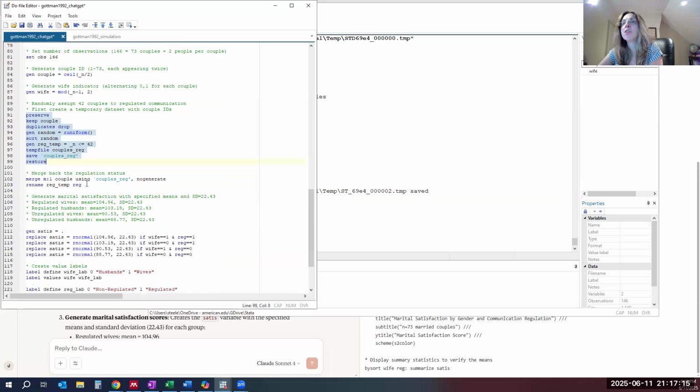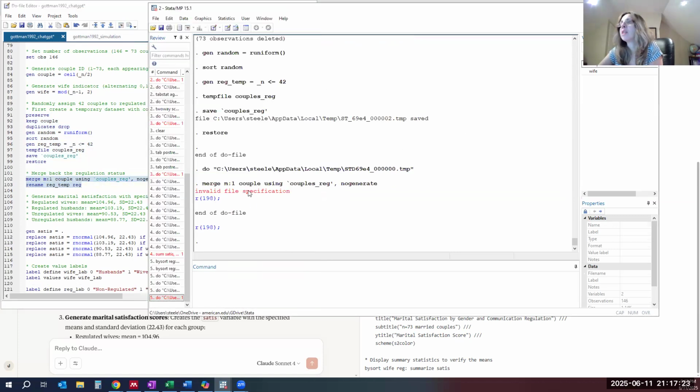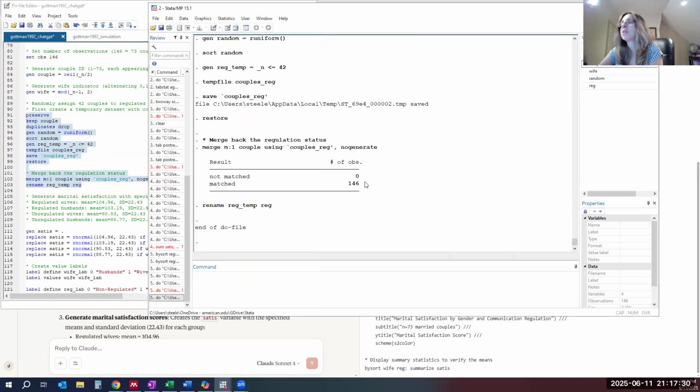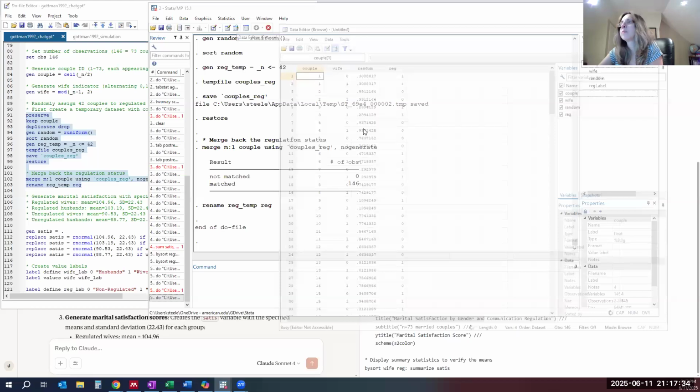So we're going to then merge that back in and rename reg temp, the temporary variable, as reg. And let's see what happens. Invalid file specification. Reserve. Oh, okay, let's see.